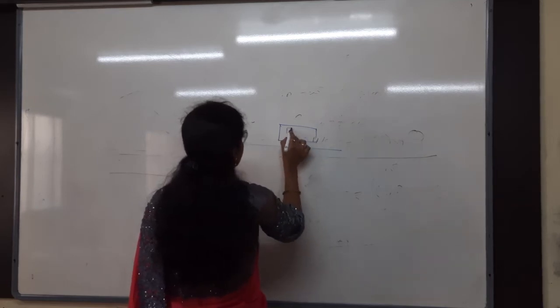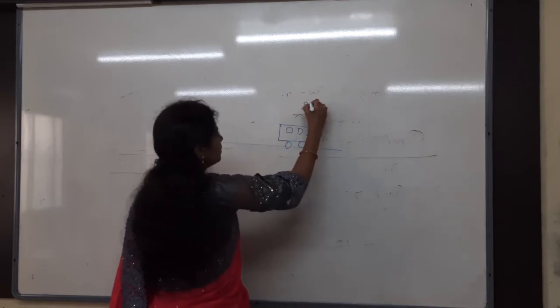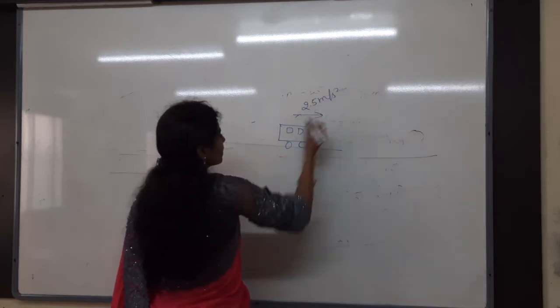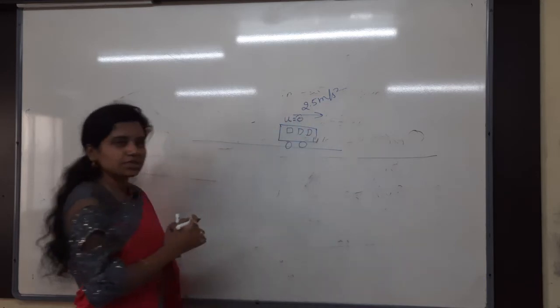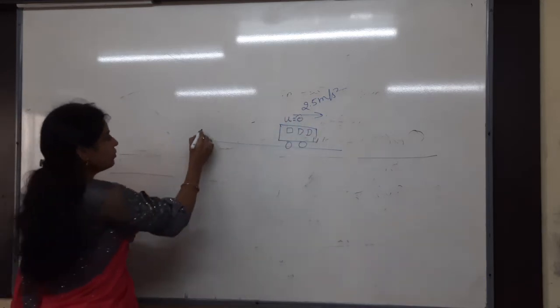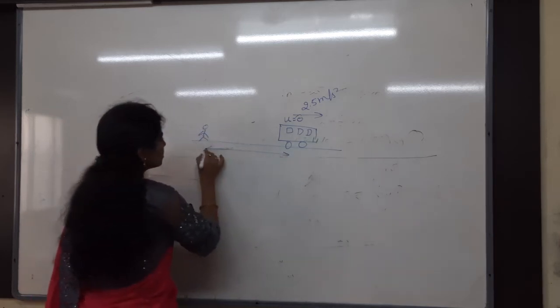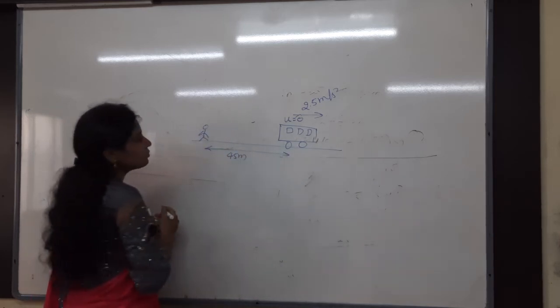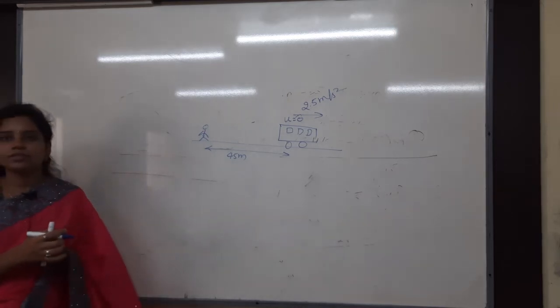Here the bus is there. The bus is already moving with what acceleration? 2.5 meters per second square. The bus is starting from rest, na? So u is equal to how much? 0. Now the man is running 45 meters behind the bus. What is the answer?